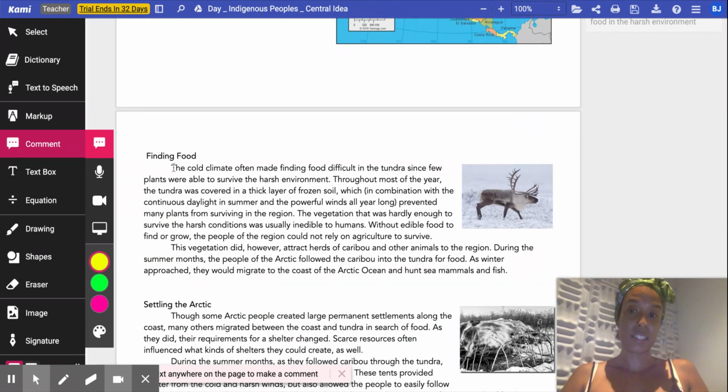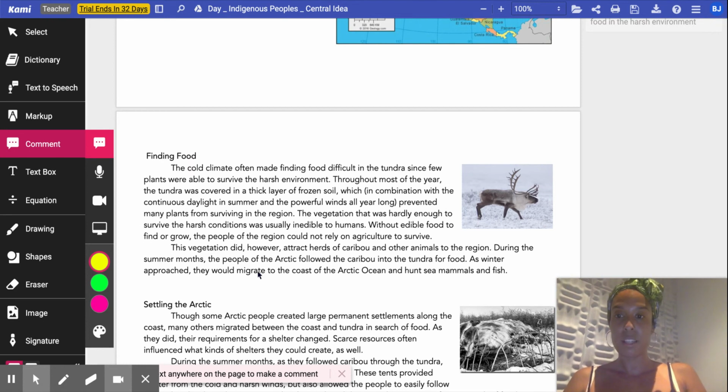We're going to keep reading the section titled Finding Food. The cold climate often made finding food difficult in the tundra since few plants were able to survive the harsh environment. Throughout most of the year, the tundra was covered in a thick layer of frozen soil, which, in combination with the continuous daylight in summer and the powerful winds all year long, prevented many plants from surviving in the region. The vegetation that was there was hardly enough to survive the harsh conditions and was usually inedible to humans. Without edible food to find or grow, the people of the region could not rely on agriculture to survive.